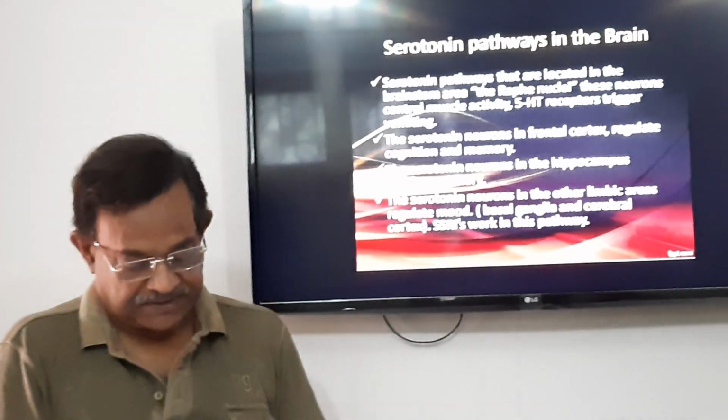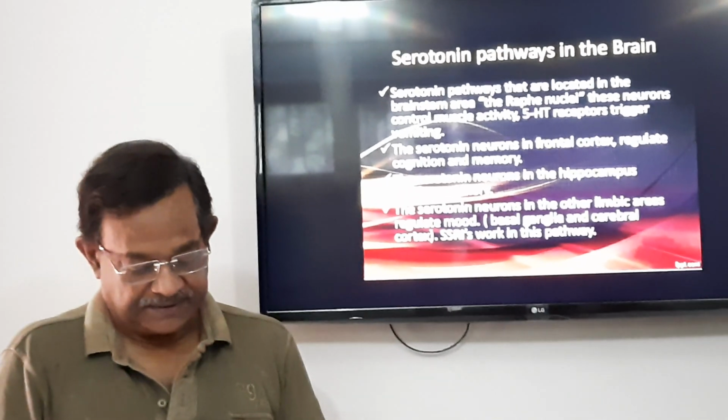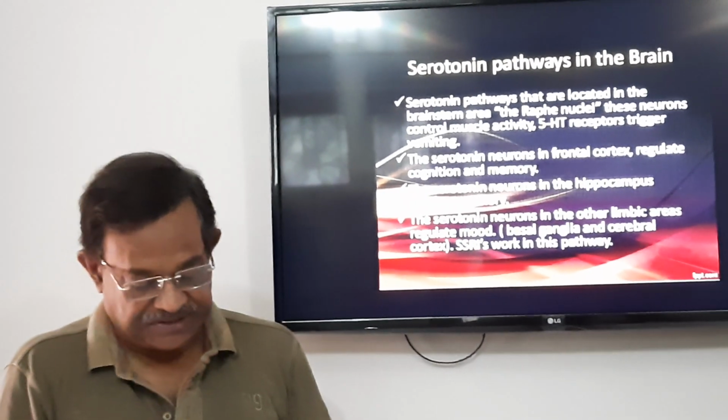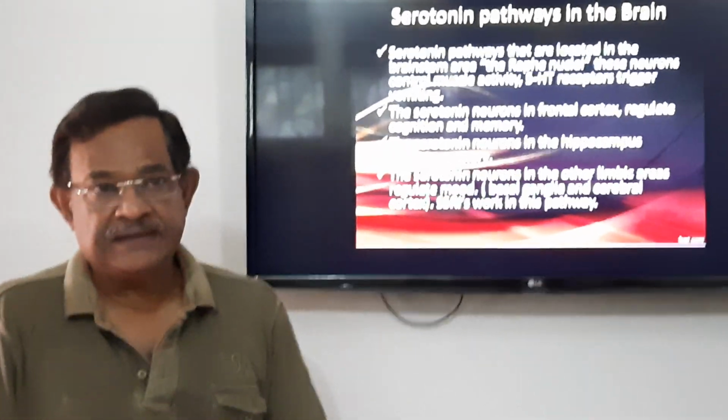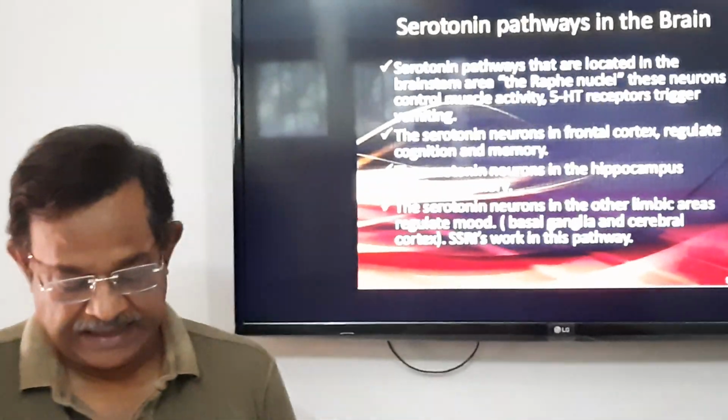Now, action on platelets. It causes changes in shape of platelets and is a weak aggregator through 5-HT2A receptors.